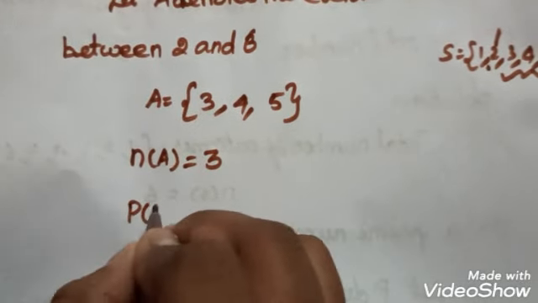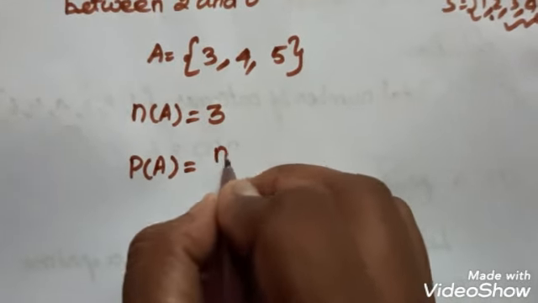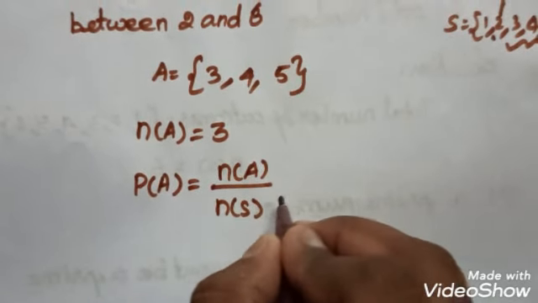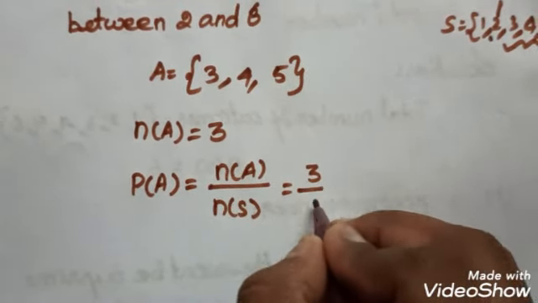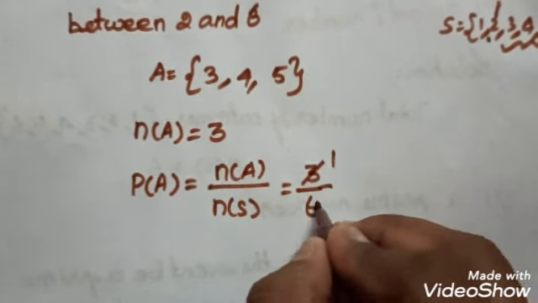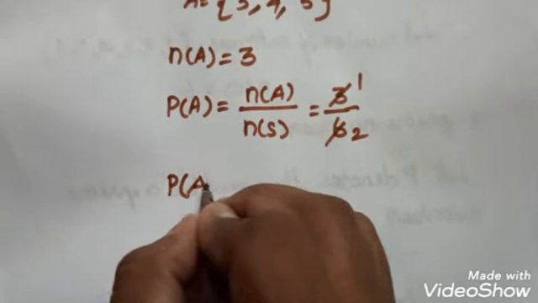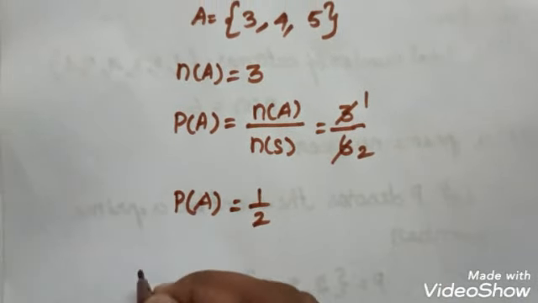Now we find the probability P of A, which is equal to N of A divided by N of S. We substitute 3 divided by 6. 1 3 is 3, 2 3s are 6. Here also the probability of the event A is equal to 1 by 2.